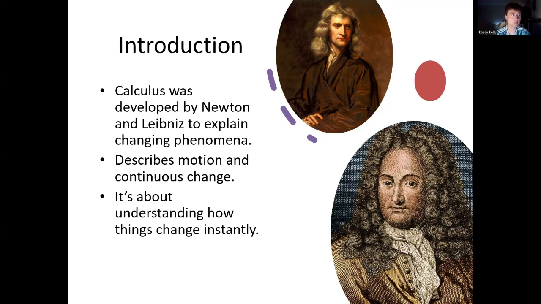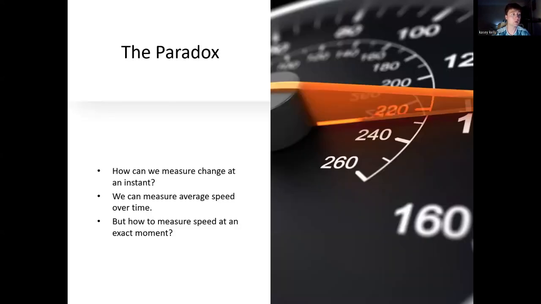This brings us to an interesting paradox. How can we measure change at a single instant? So imagine you're watching a car speed down the road. We can measure how fast the car is going over a period of time. You can calculate its average speed by looking at the distance covered and dividing it by the time taken. But how do you measure its speed at an exact instant? Say at the moment when the car crosses a certain point on the road. It seems like we need a way to measure the speed without time passing at all. The paradox is that change requires time, yet we want to understand it at an instantaneous moment. This is where the concept of a derivative comes in.